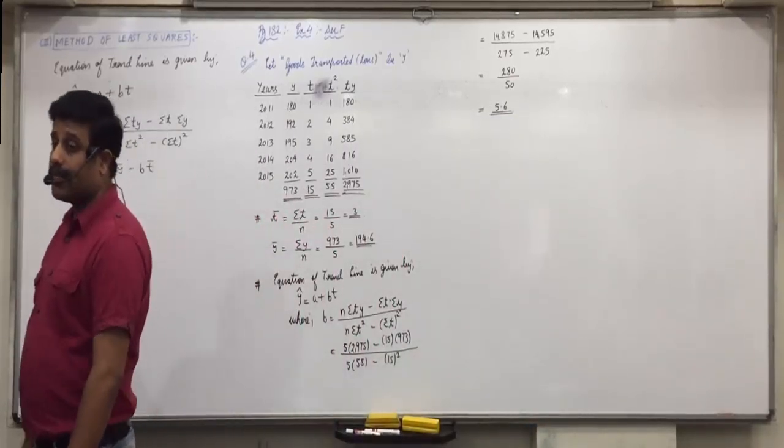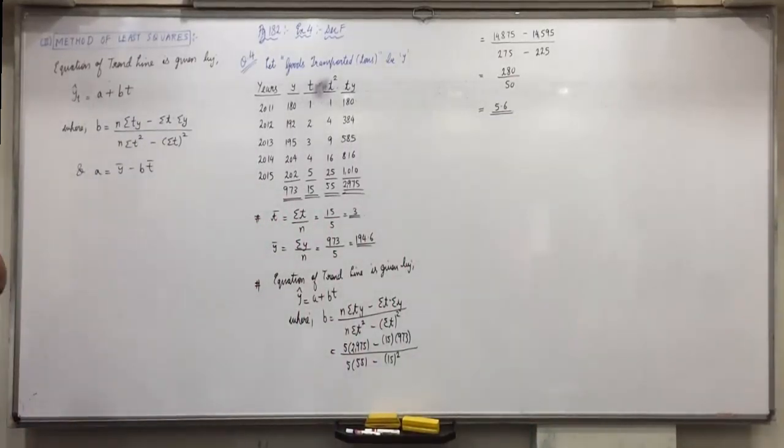What does this indicate? What did b interpret for b in the regression line chapter?